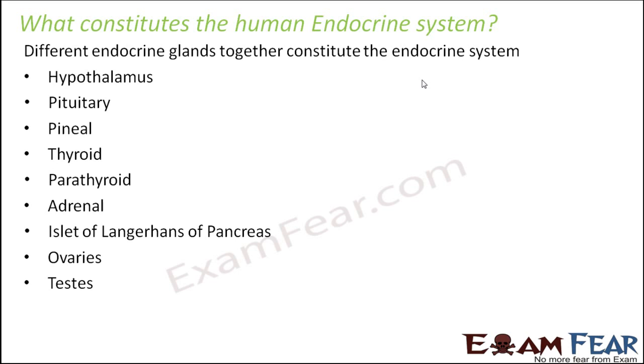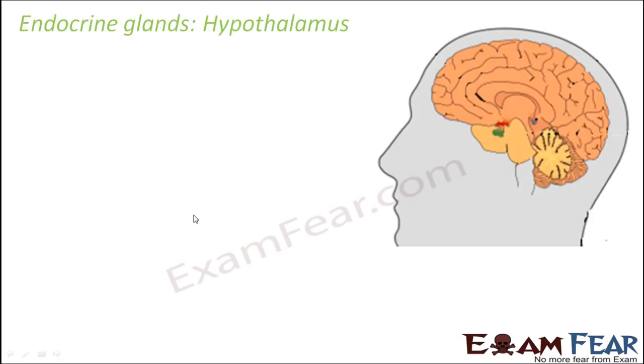So now what is our agenda? We will take each of these glands one by one, and then we will see the function, structure and every detail about each gland. So let us talk about the hypothalamus, the first endocrine gland.